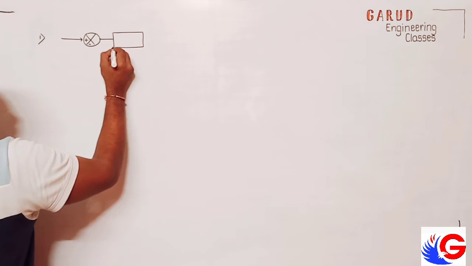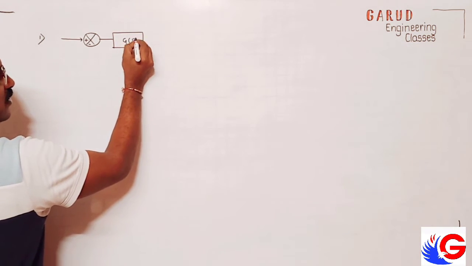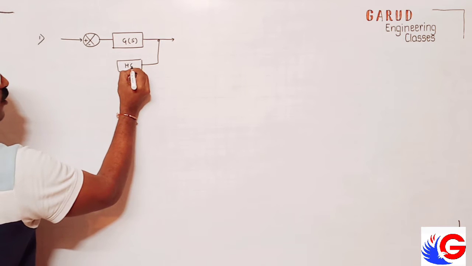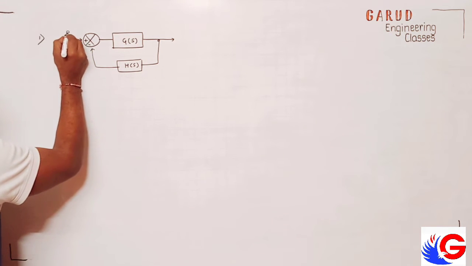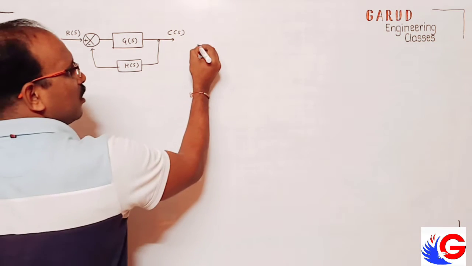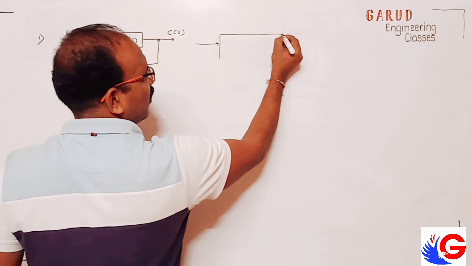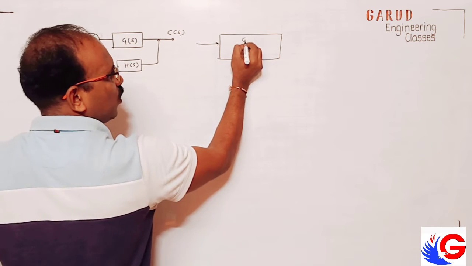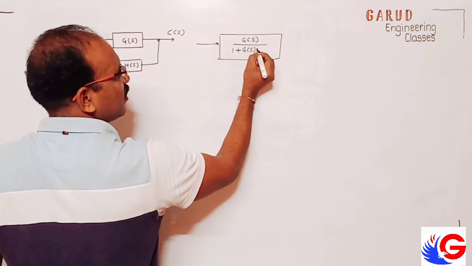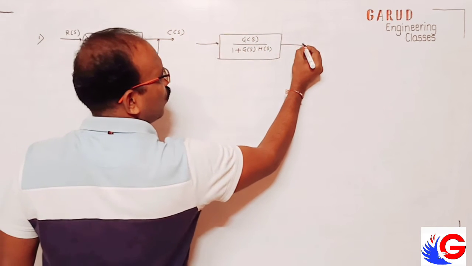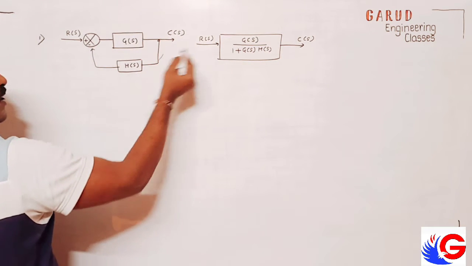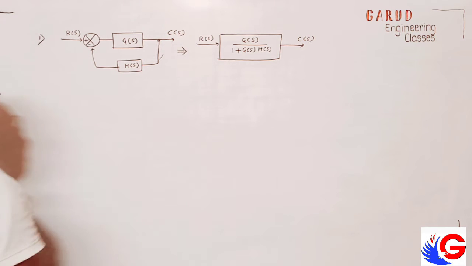This is forward path, G of S, control signal, feedback, always presented by H of S. Here it is negative, R of S and C of S. For this, what is the block? The single block will be G of S upon 1 plus G of S into H of S. This is C of S and this is R of S. The middle part is represented with a single block. This is rule number 1.